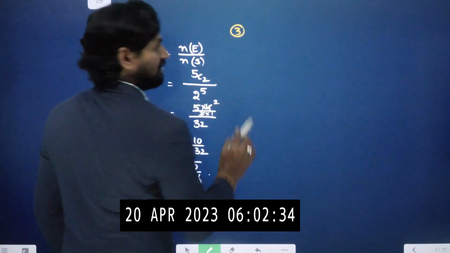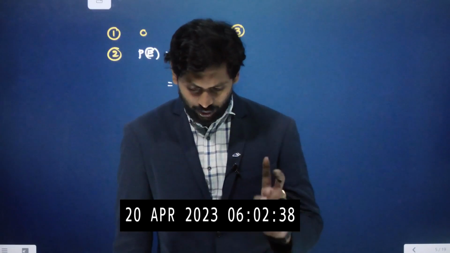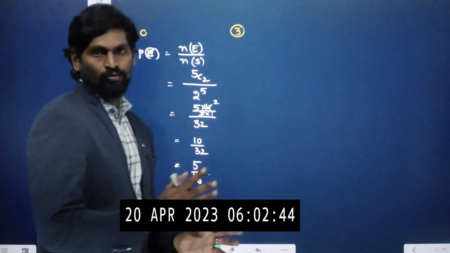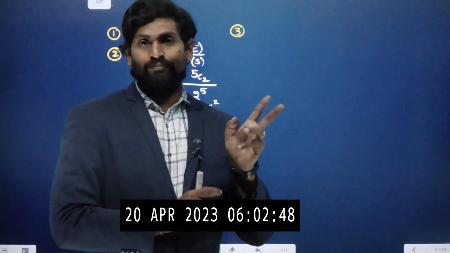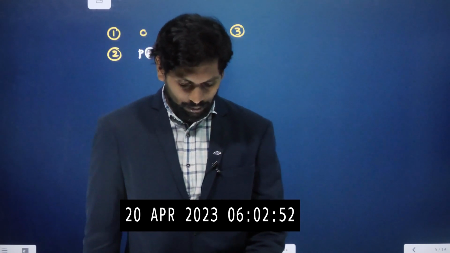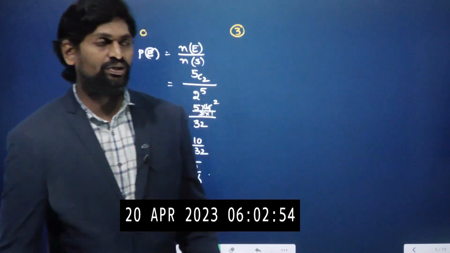Third question: the probability of getting at least 2 heads when tossing a coin 3 times. At least, at most. At least means minimum 2. At most means maximum 2. So the probability of getting at least 2 heads when tossing a coin.